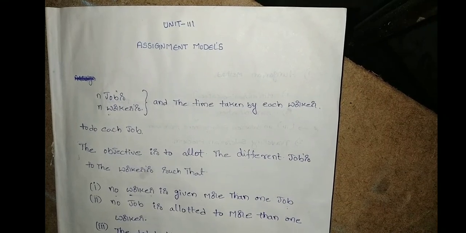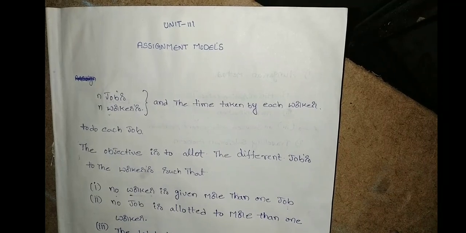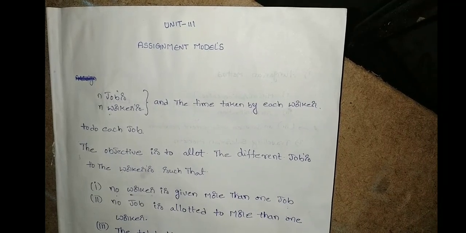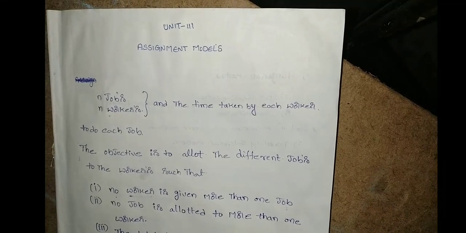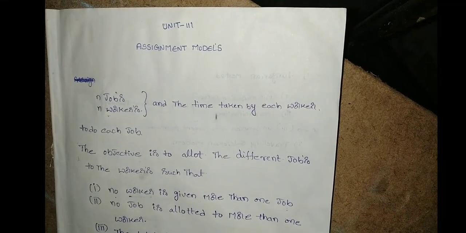Each job has to be done by an individual worker at a single time, not by multiple workers on one particular job. That can be done in assignment models. So what is the meaning of assignment? It means the minimum possible time to complete the activities or jobs. The time taken to complete the jobs with minimum possible time is called an assignment problem.